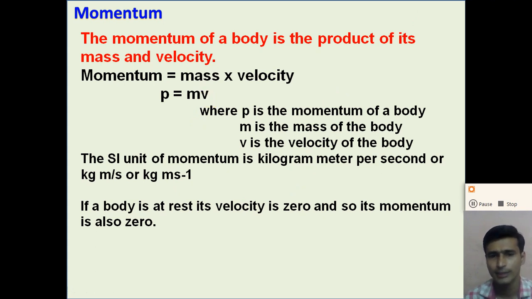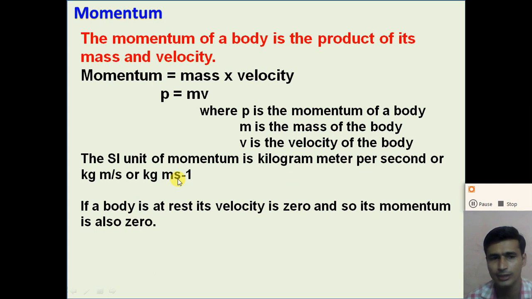So the momentum of the object is measured in the unit kg meter per second. We can write the SI unit of momentum as kg meter per second, or kg meter second raised to minus 1.